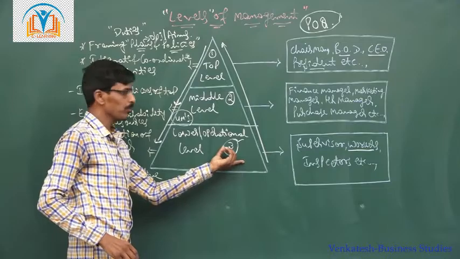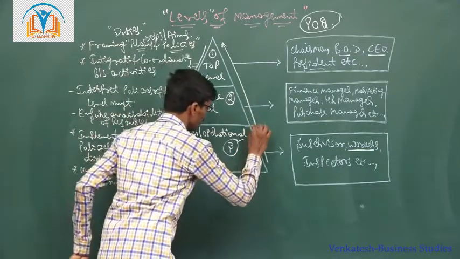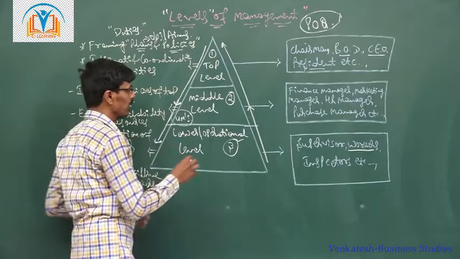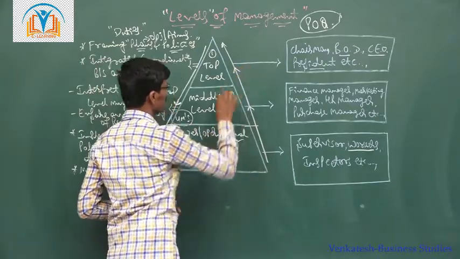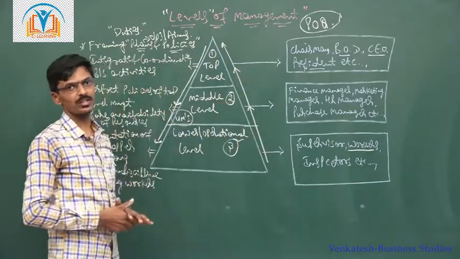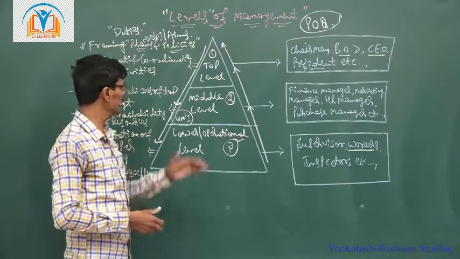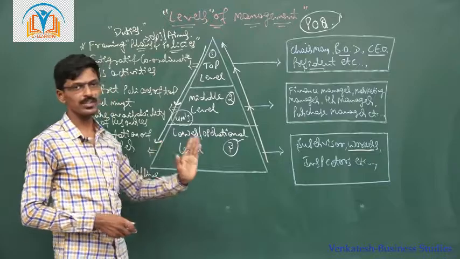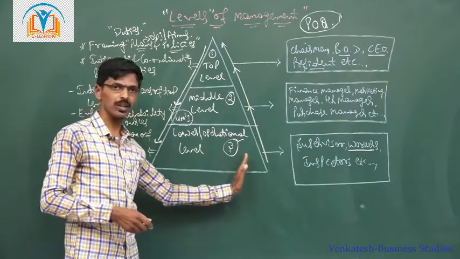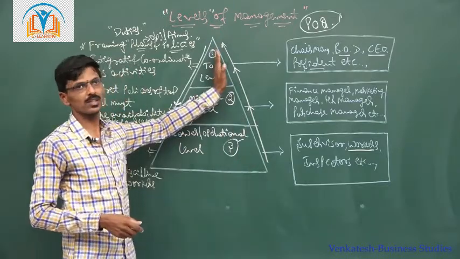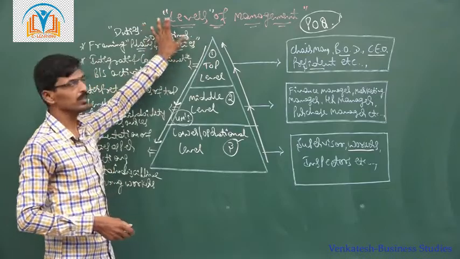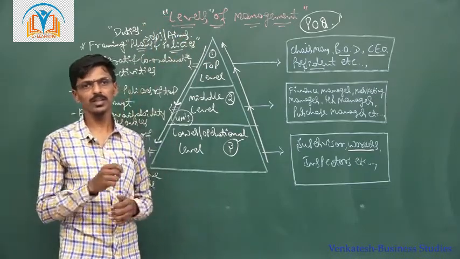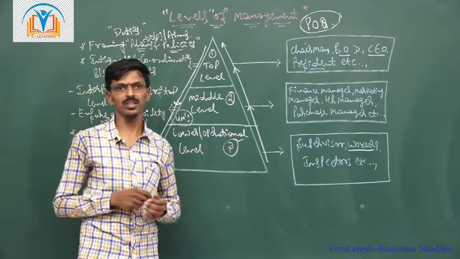The lower level management sends a report to middle level management, and the middle level managerial executives send a report to the top level managerial executives. That is why authority flows downwards and responsibility moves upwards. This is about the concept of levels of management. It is important in a practical oriented question.